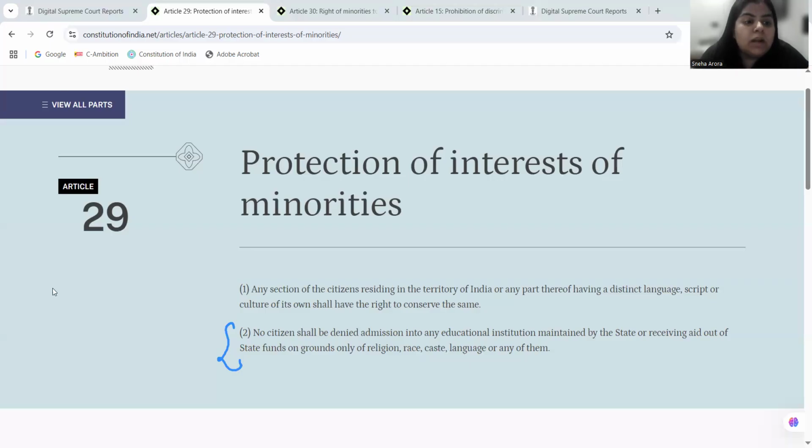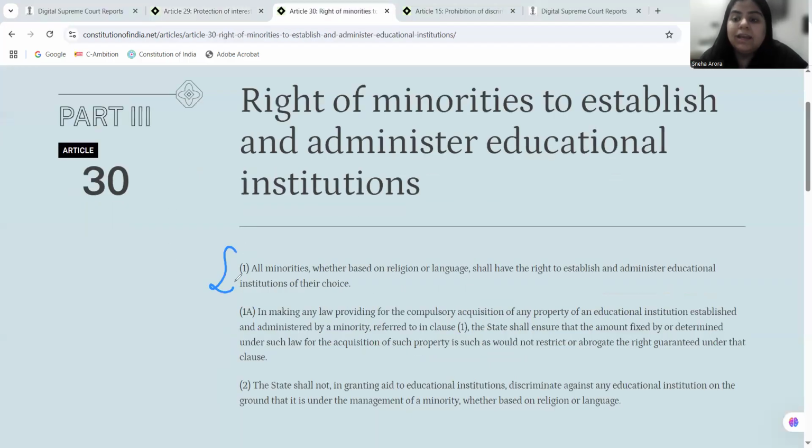Now, when I come to Article 30, because both of them are talking of minority rights, Article 30, Clause 1, I am going to look at. We referred to this clause once when we were doing the AMU case, AMU versus Naresh Agarwal, in the previous judgment we discussed. So now, all minorities, whether based on language or religion, shall have the right to establish and administer educational institutes of their choice.